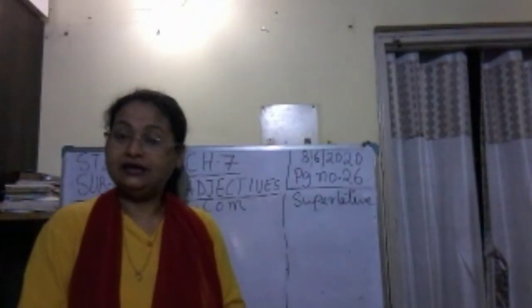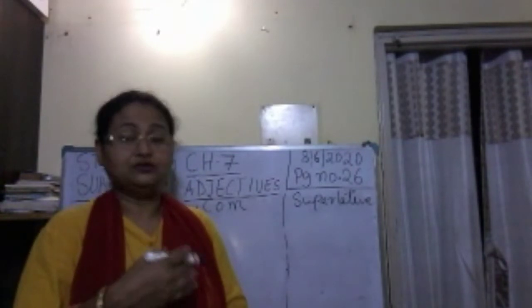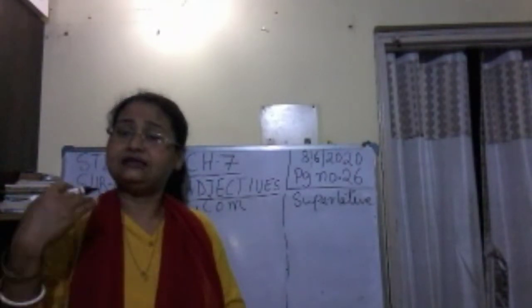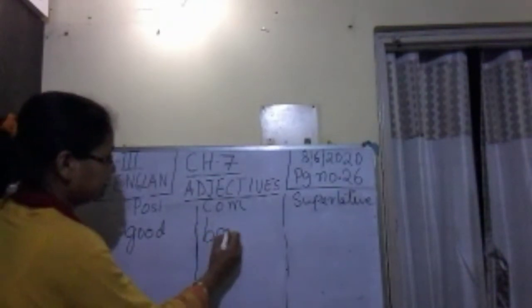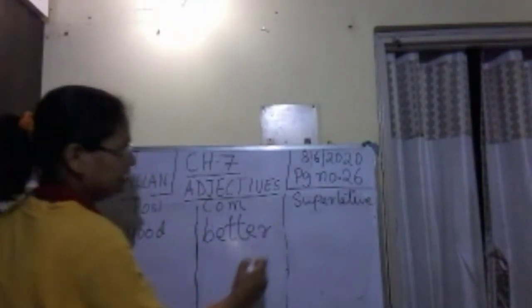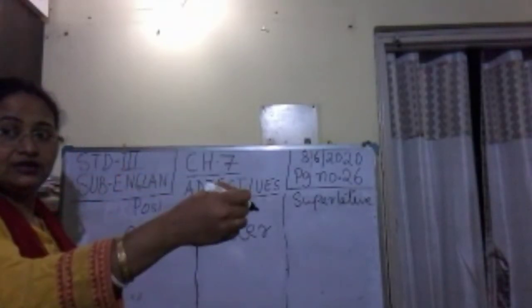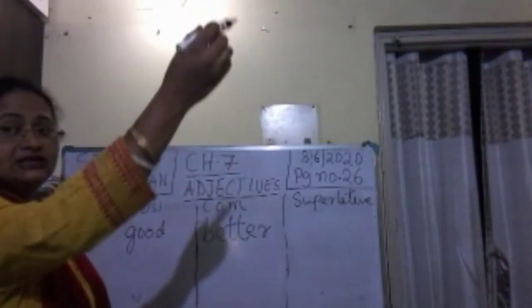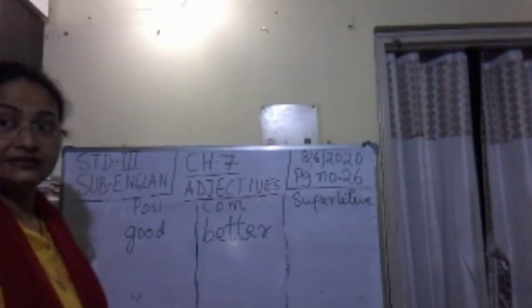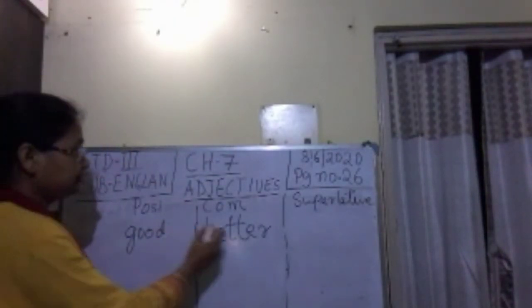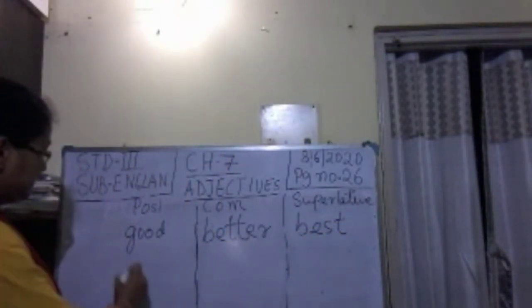No. Here it is called irregular adjectives. Here we don't follow any rule. The word is totally different. Good, better. If I take the name of one more girl, Sita is better than Sukalpa, and there is Sunita. Sunita is the best girl of the class. So good, better, best.